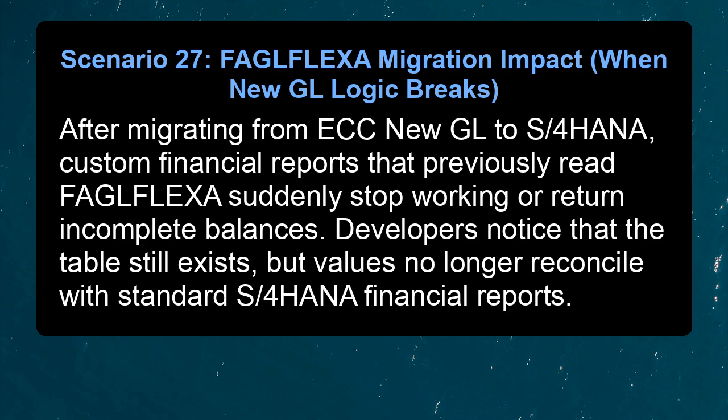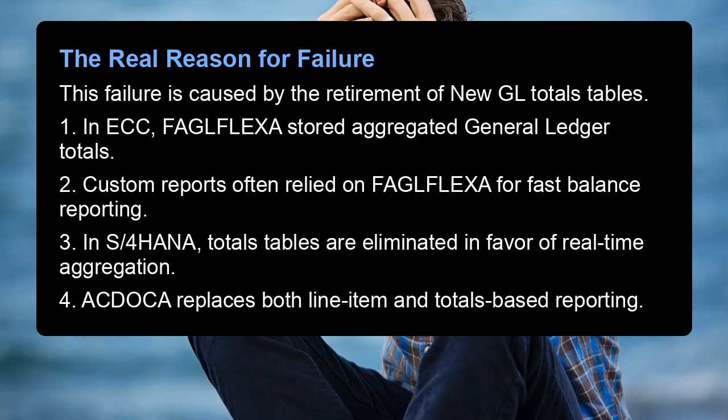After migrating from ECC new GL to S/4HANA, custom financial reports that previously read FAGLFLEX suddenly stop working or return incomplete balances. Developers notice that the table still exists, but values no longer reconcile with standard S/4HANA financial reports. The real reason for failure.